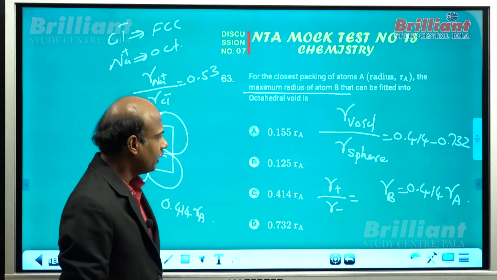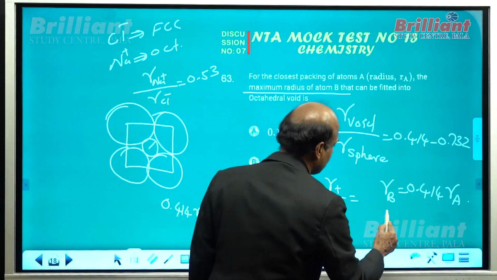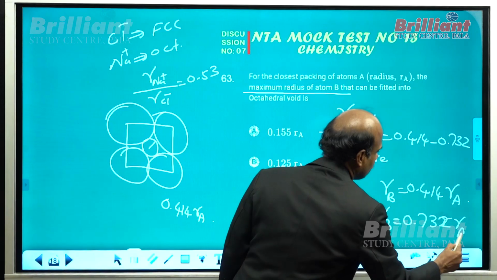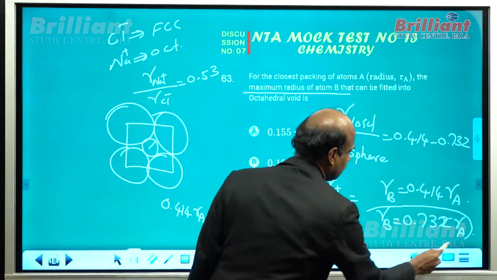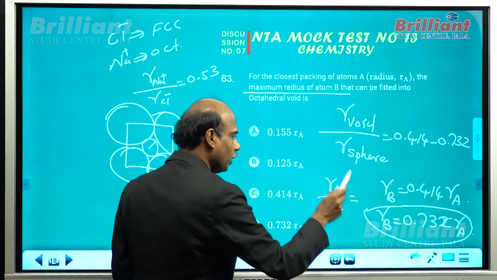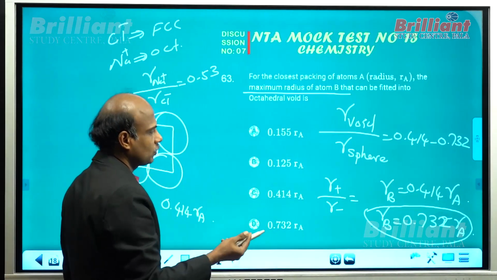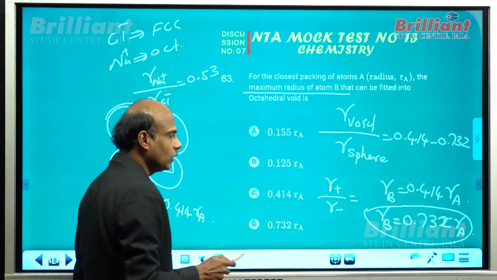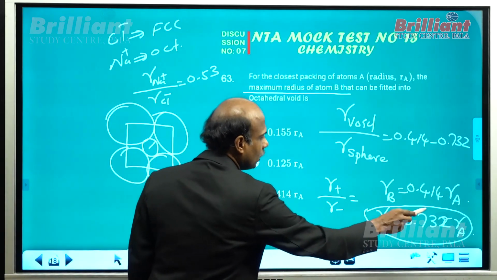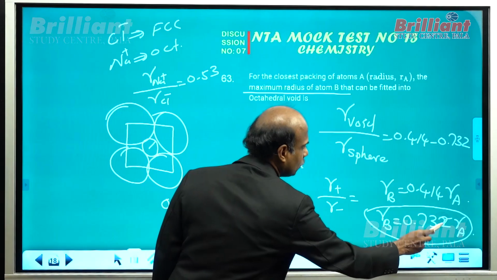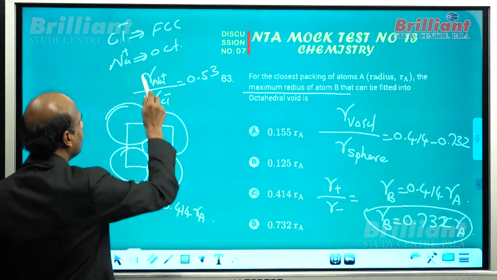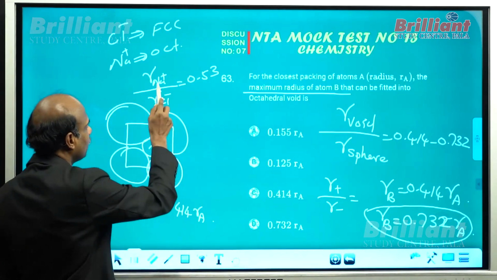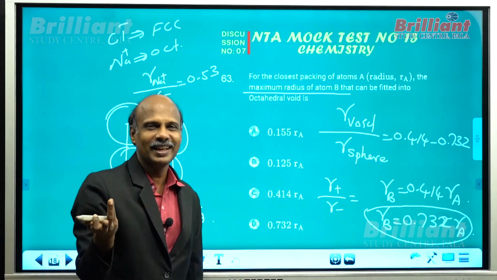But I really object that the maximum radius can be something like radius of B equal to 0.732 times radius of A. Actually, I am really objecting this part because, no doubt, in octahedral arrangement or in rock salt structure, you can place up to this size. But if you introduce B such as 0.732 times A, that A is not in closest arrangement. A is not close packed. Even in the case of sodium chloride, all of you know, I hope you are following.